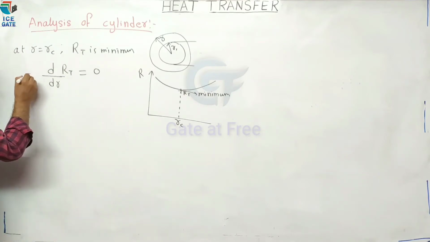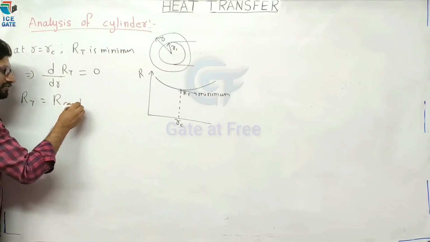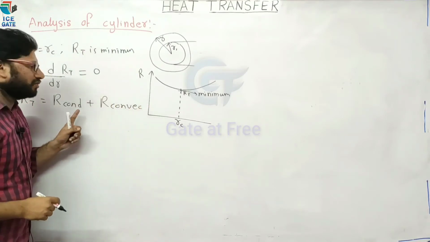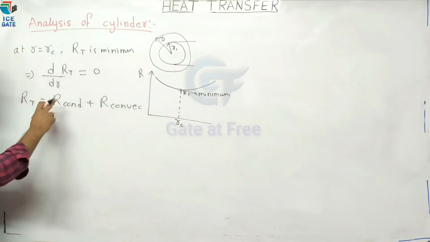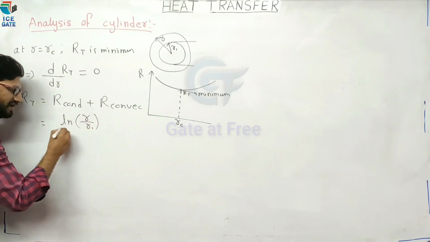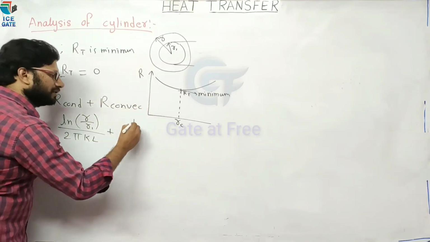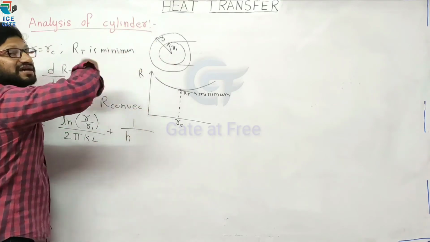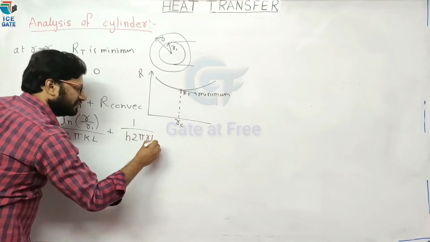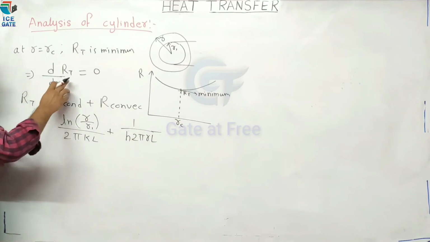Okay, now what is total resistance? Conductive resistance plus convective resistance. Now what are the formulas? Conductive resistance formula for cylinder: ln of outer by inner radius, ln(R/R1), divided by 2 pi k L, plus convective resistance formula, 1 divided by h into surface area, outer surface area, that is 2 pi R into L. Okay, now differentiate RT with respect to R.